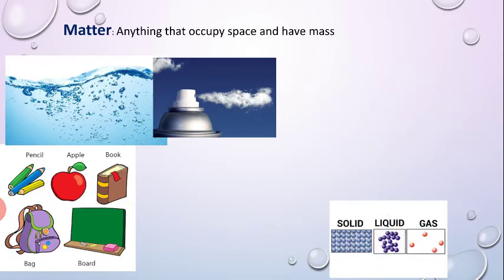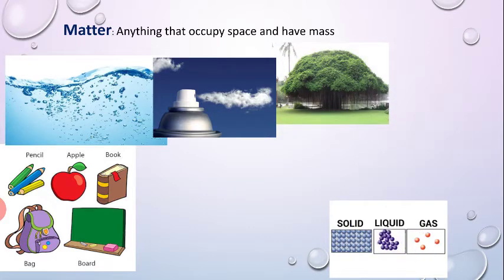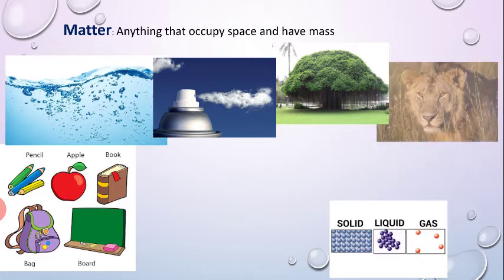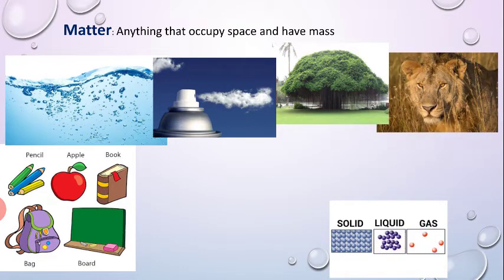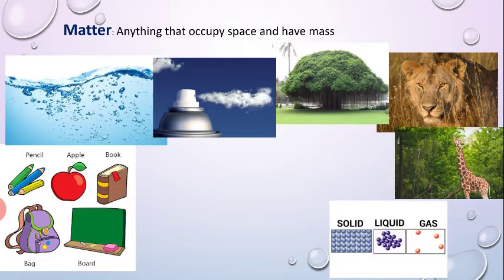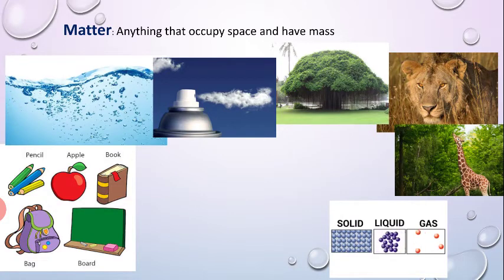So in other words, solids, liquids and gases are all matter because they occupy space and have mass. In the same way, plants and trees are matter, a lion or a giraffe is matter, which means animals, carnivorous and herbivorous, are also matter.